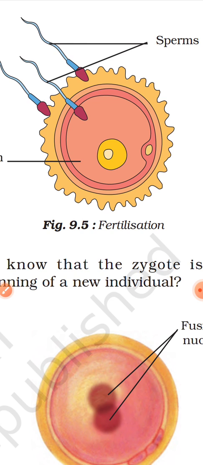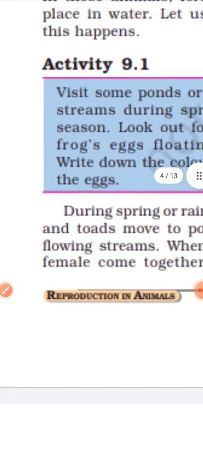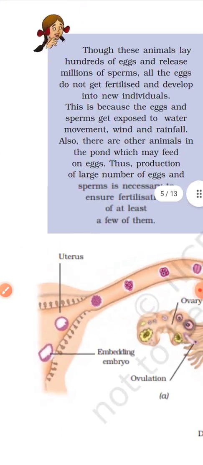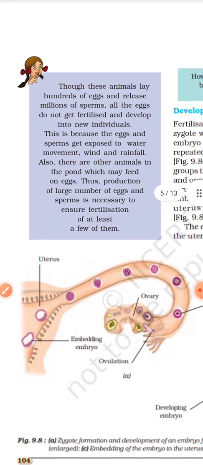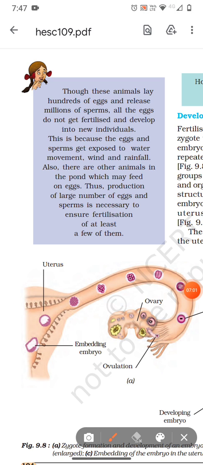Now how does fertilization take place? When millions of sperms are ejaculated inside the female vagina, the sperm travels. So this is the female reproductive part. The sperm is released inside the uterus.